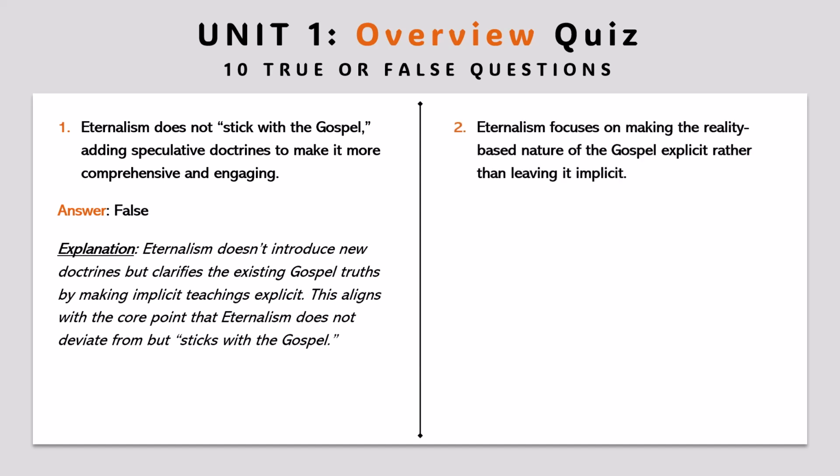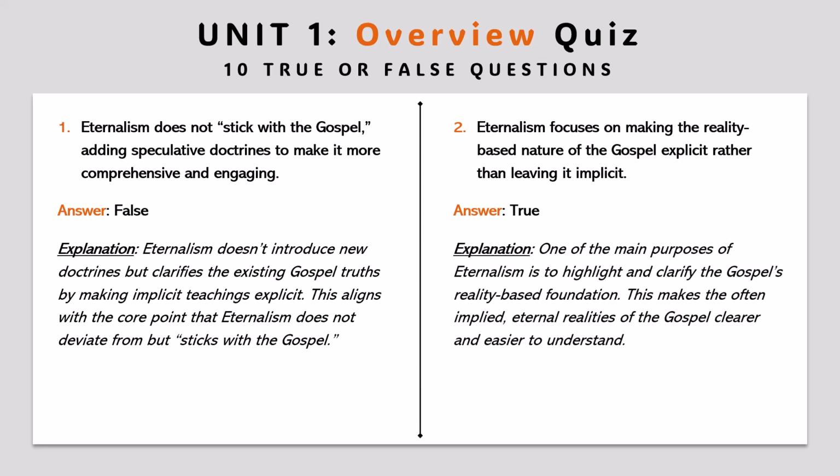Question 2. Eternalism focuses on making the reality-based nature of the gospel explicit rather than leaving it implicit. Answer: true. Explanation: one of the main purposes of eternalism is to highlight and clarify the gospel's reality-based foundation. This makes the often implied eternal realities of the gospel clearer and easier to understand.